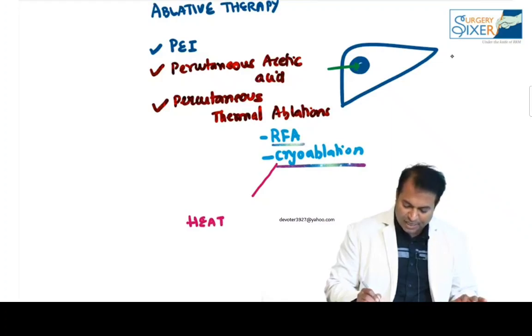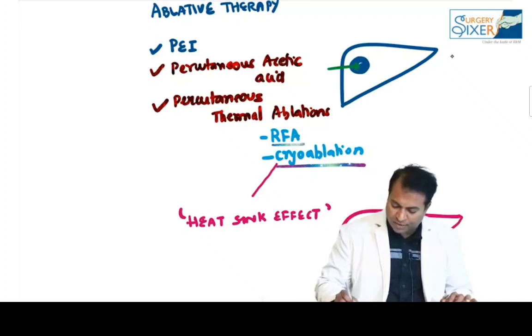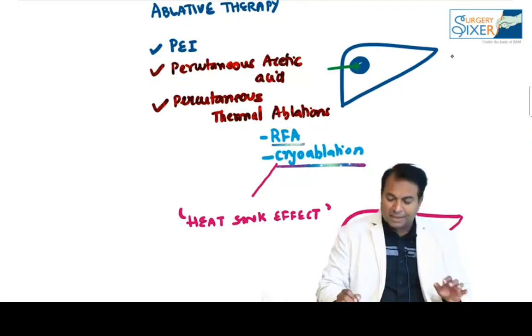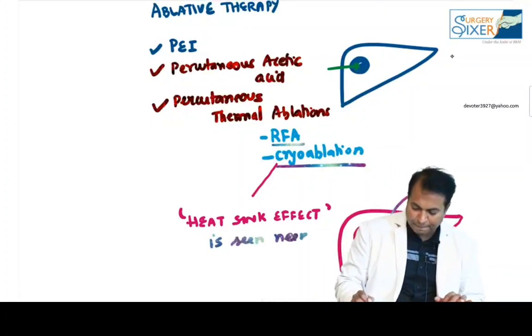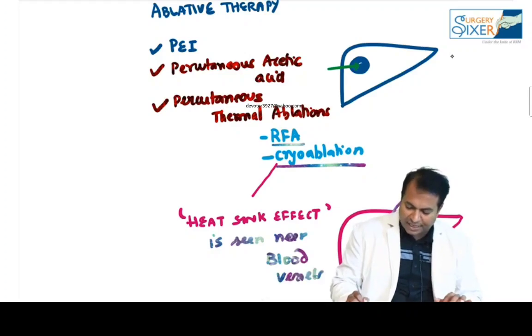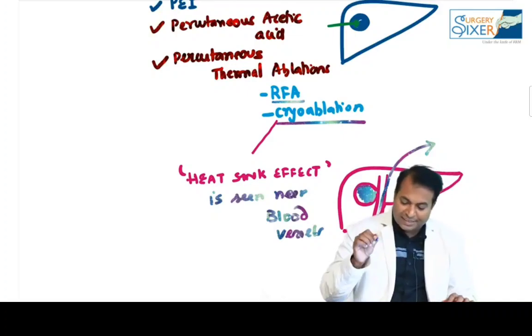At this point, I would like to tell you one important thing that is known as the heat sink effect. What is this heat sink effect? Heat sink effect is seen in patients who have tumors very close to a blood vessel. For example, this is a tumor, this is a blood vessel. When I pass radiofrequency into this tumor, the heat energy will be carried away by the blood vessel and the heat will sink. So the heat sink effect is seen near blood vessels. Remember this one-liner. When I'm using percutaneous thermal ablations like radiofrequency ablation or cryoablation, the heat sink effect will be seen.